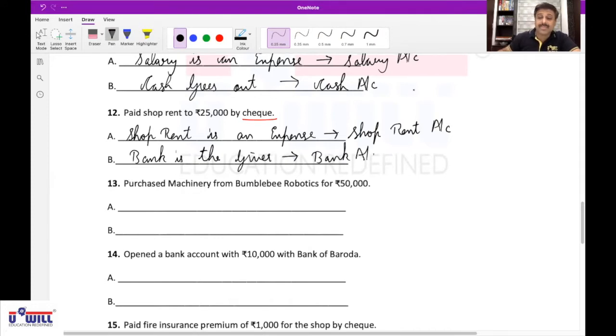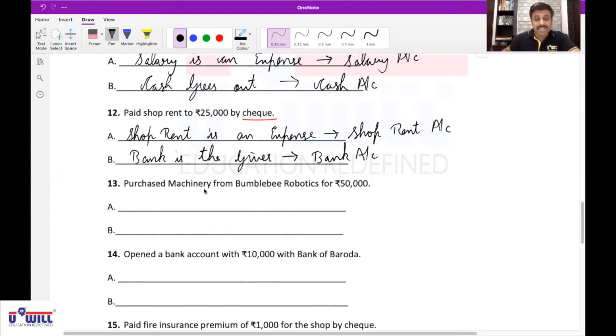Correct. Mute yourself. Very good. I repeat it once again. What comes in? Service comes in, and that results in an expense. So shop rent is an expense. Affects shop rent account. Second, what goes out? Check goes out. But when we give the check, we will not write check goes out. Money will be paid directly from our bank. So the effect will be bank is the giver. Affects bank account. Yes, Neil.